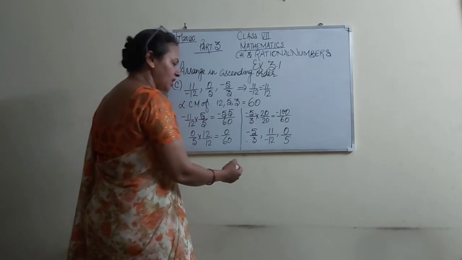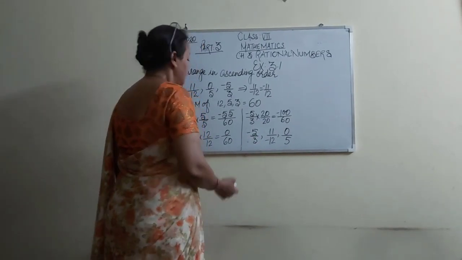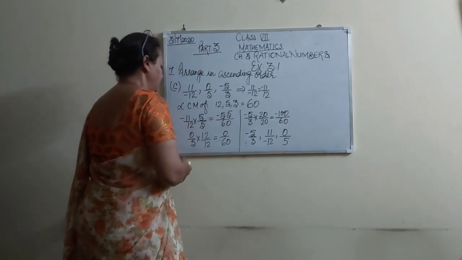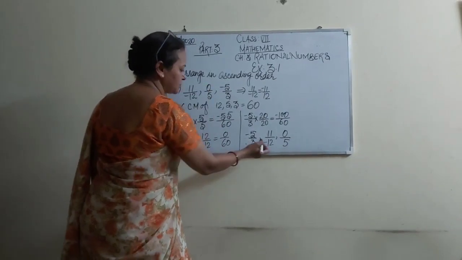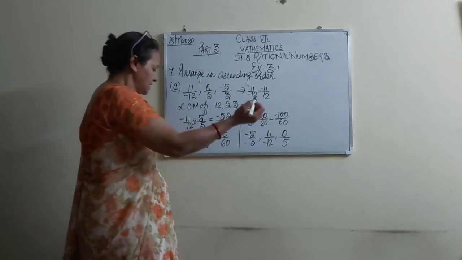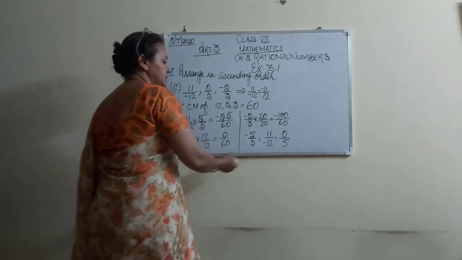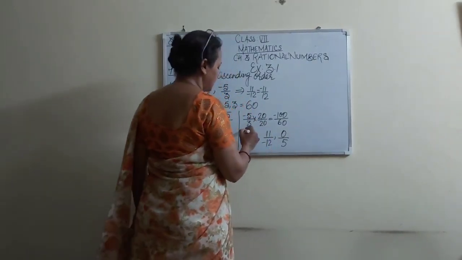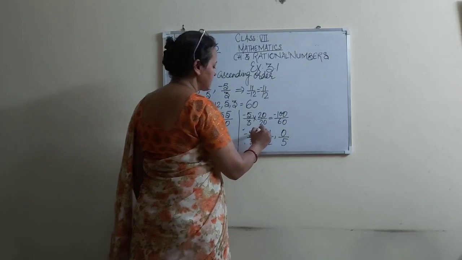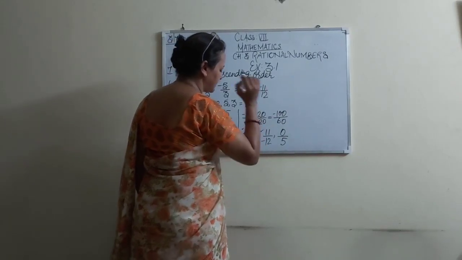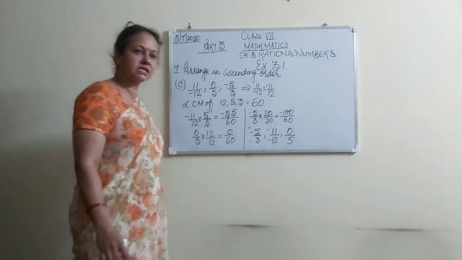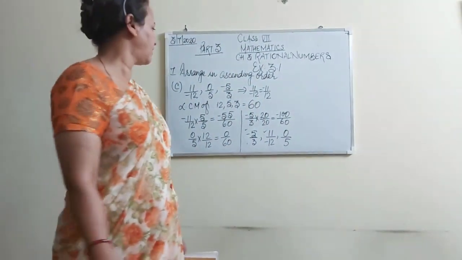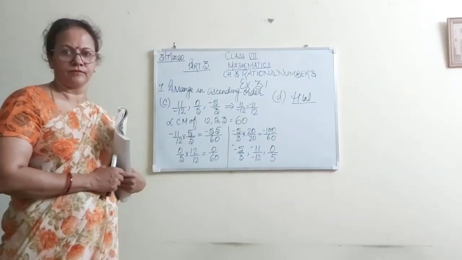This is the smallest one, -5/3. Then -55, which is -11/12, or we can say according to the given question 11/-12, and the remaining number is 0/5. Means this is smallest, then this one is a little bit greater, and this is the greatest one. This is the ascending order of the given numbers.